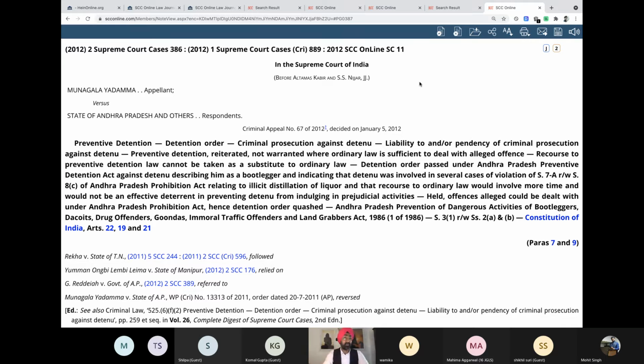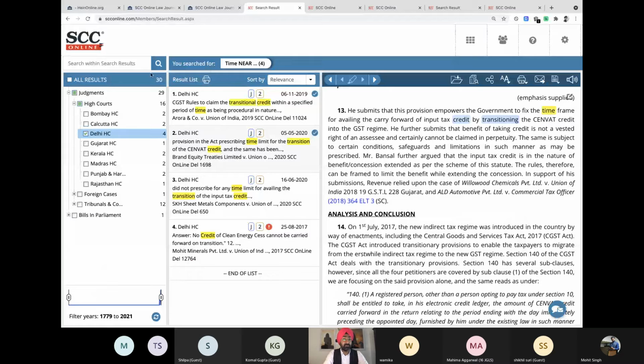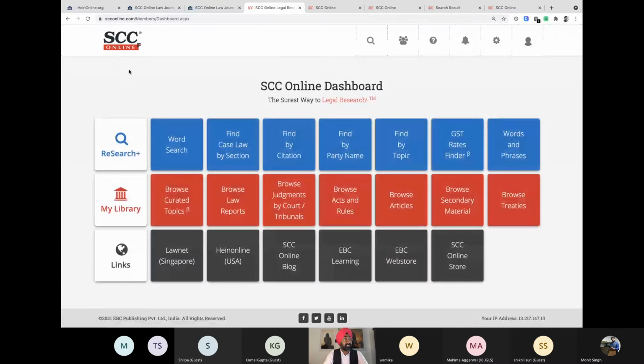We are a bit selective about what to put and what not to put. But you'll see that these things have changed in the past 3-4 years. Let me show you with an example. Earlier, we were focusing only on whatever was being published on SCC Online Books, and only those things used to come on SCC Online.